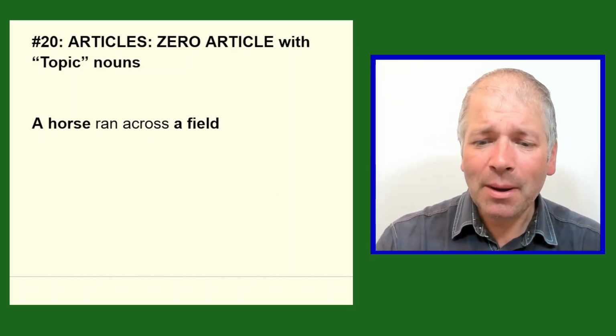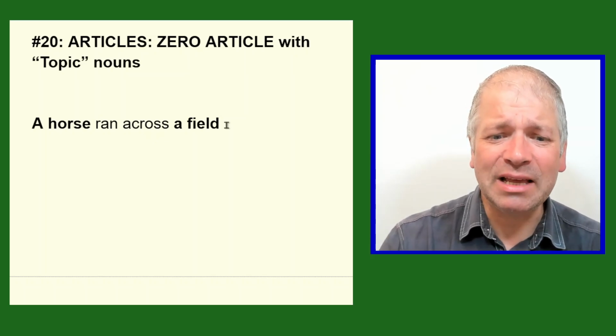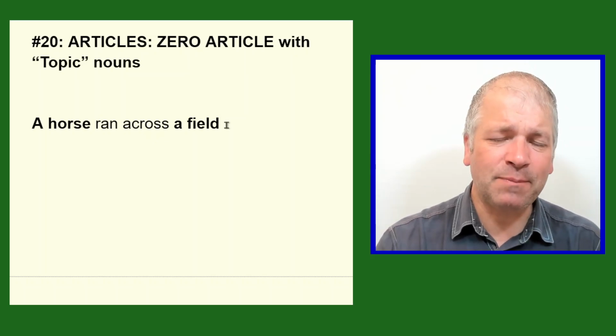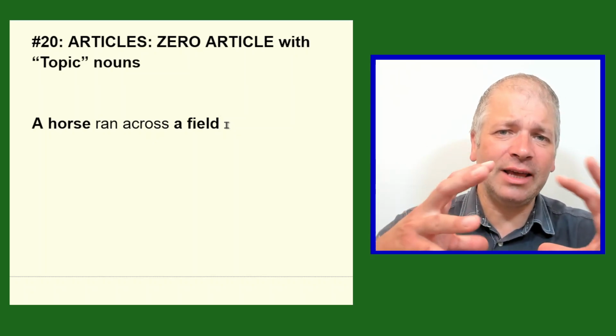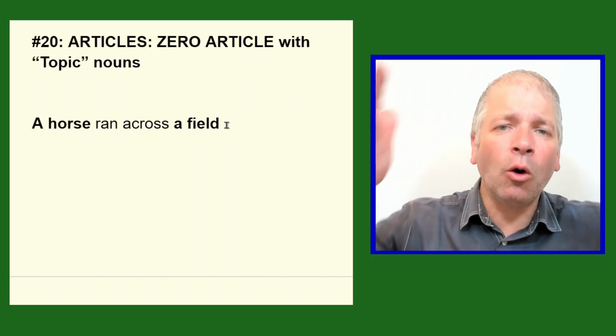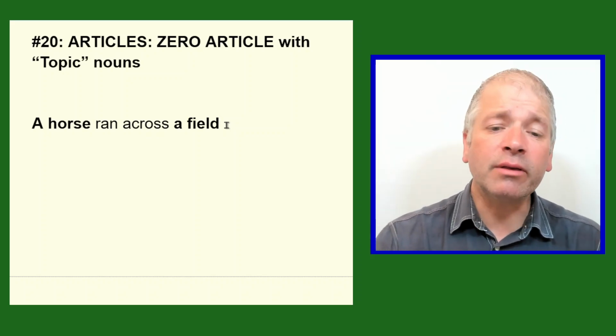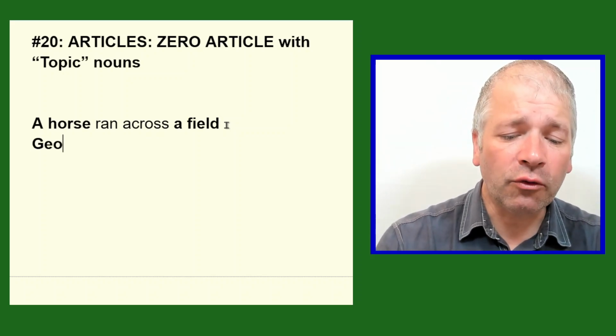But some nouns cannot be seen, and some have a special quality that they actually act to describe a whole lot of other information, such as the word geography.